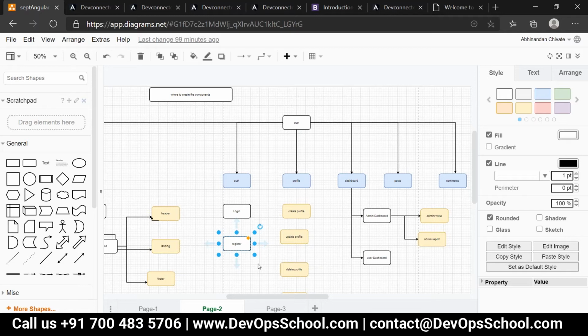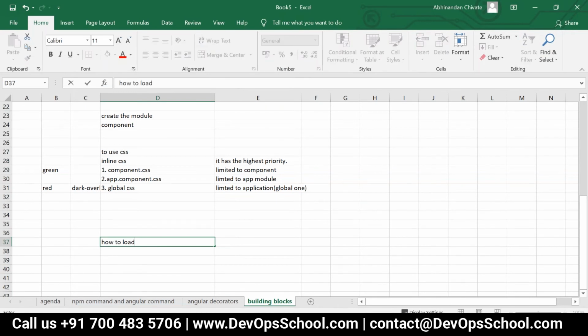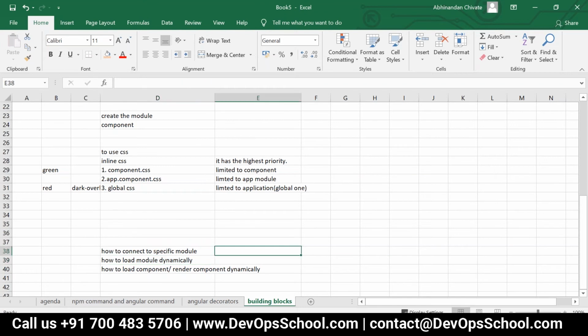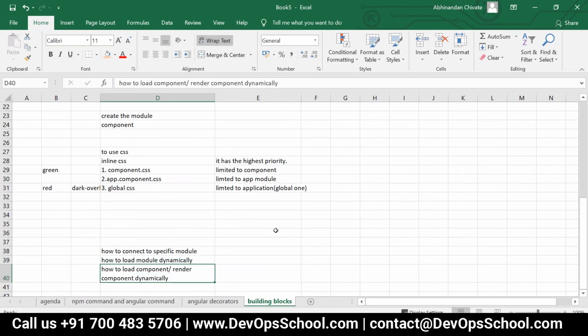We need to find out the answer for these three questions. If you're able to find out the answer for these 3 points, then it will solve our problem, correct?